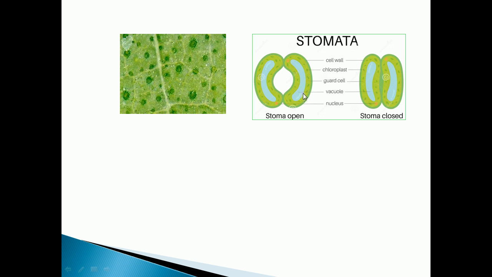Carbon dioxide is absorbed by the stomata. During photosynthesis the stomatal pores will open. This opening and closing of the stomatal pores is done by cells called guard cells. In daytime the stomatal pores will be open for photosynthesis, and at night time there is no sunlight, so the stomatal pores remain closed by the guard cells.